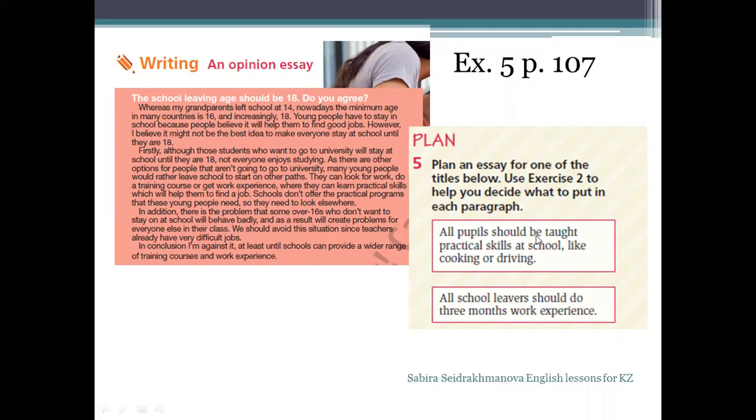All pupils should be taught practical skills at school, like cooking or driving.